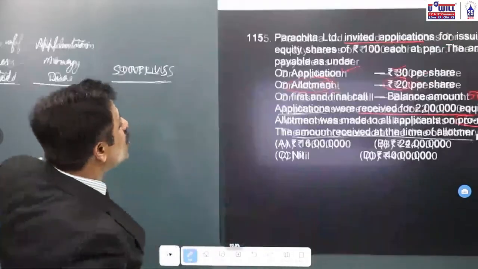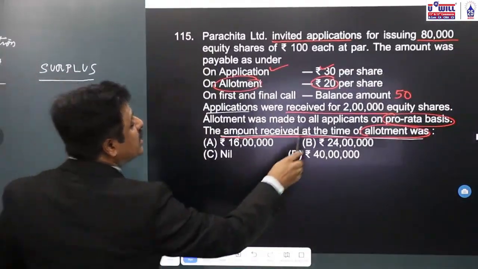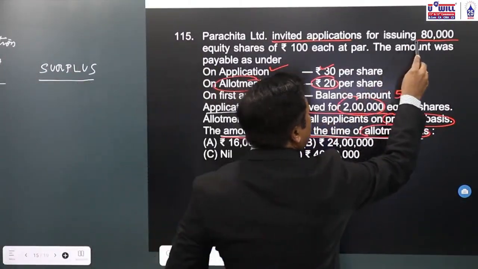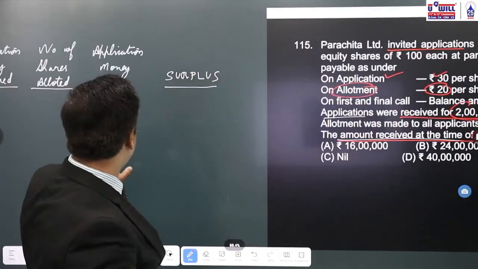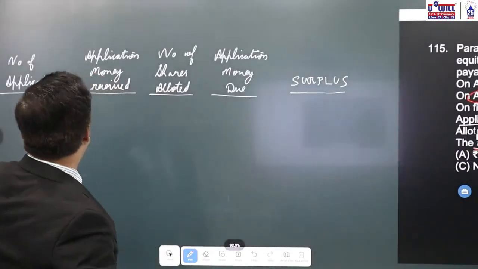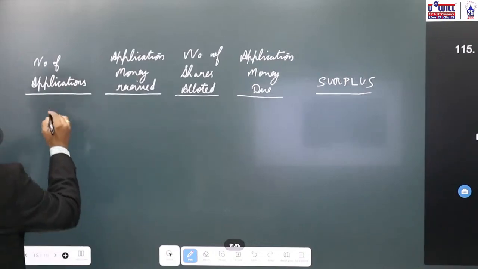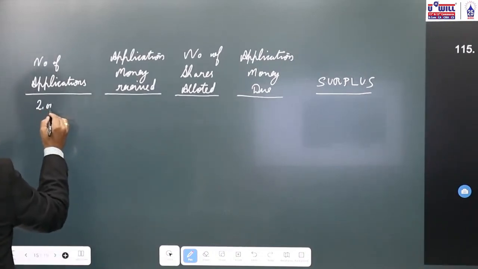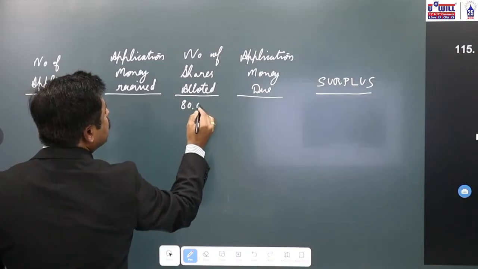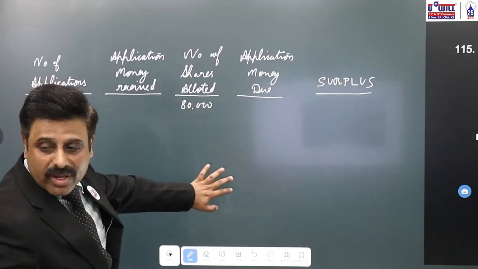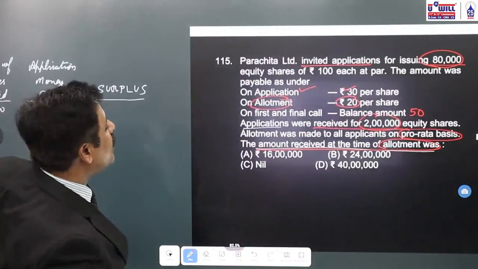Now in this question, what are the number of applications received? 2 lakhs. And allotment will be done of 80,000 shares only, which we invited.